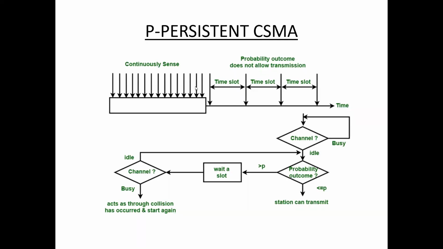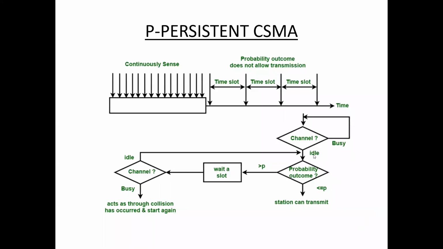Here it continuously senses the channel. If the channel is busy, it once again senses the channel. If the channel is busy, it waits for the next time slot. And next, if the channel is idle, it transmits the frame with probability P.